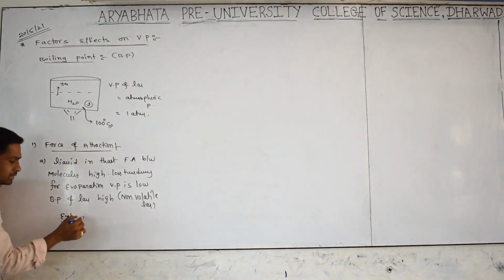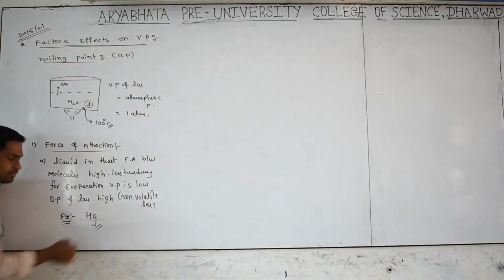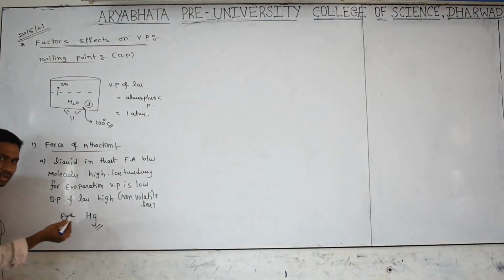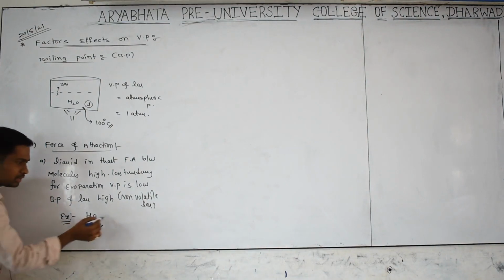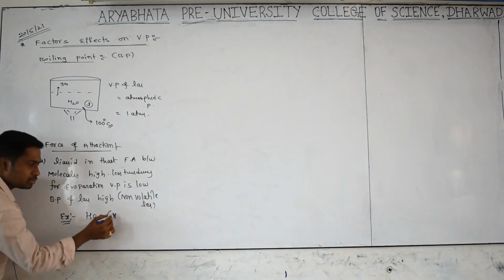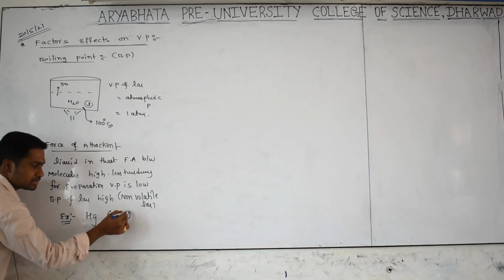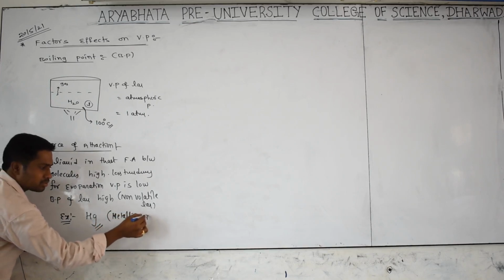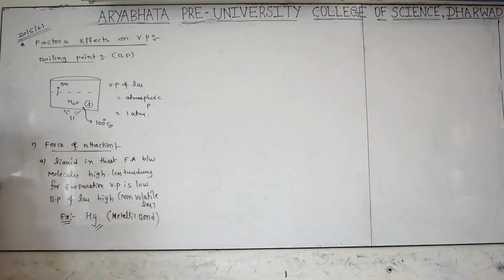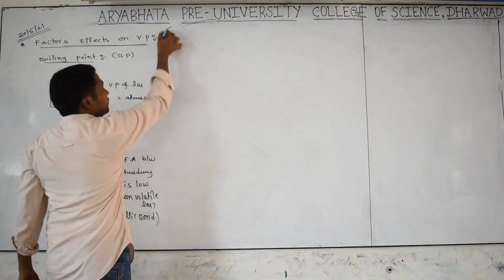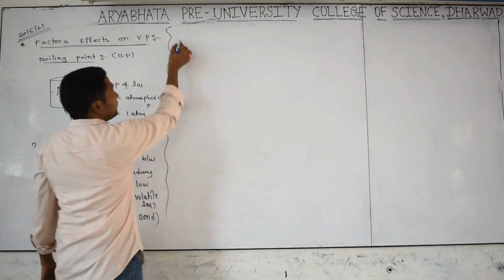Can I give you an example? It is nothing but mercury, Hg. Mercury is a liquid metal, and in between the atoms there is a metallic bond. A metallic bond is a very strong bond, that's why it is a very low volatile or non-volatile liquid.